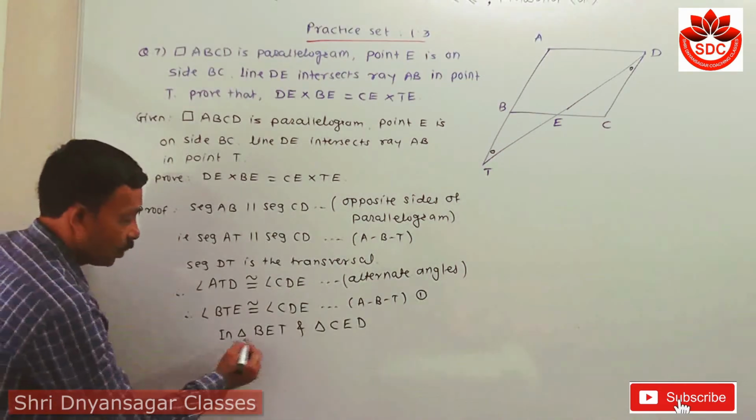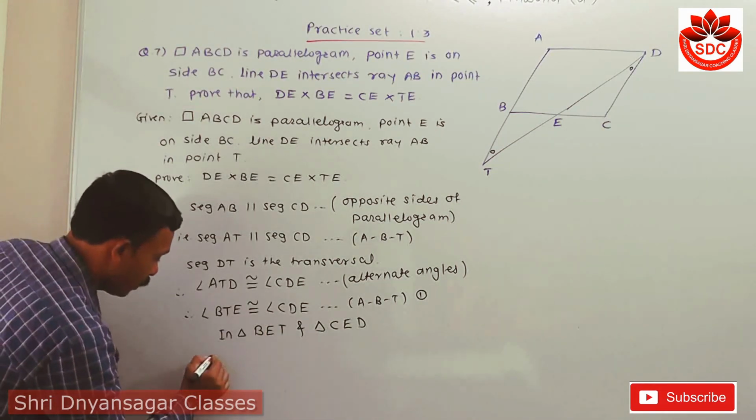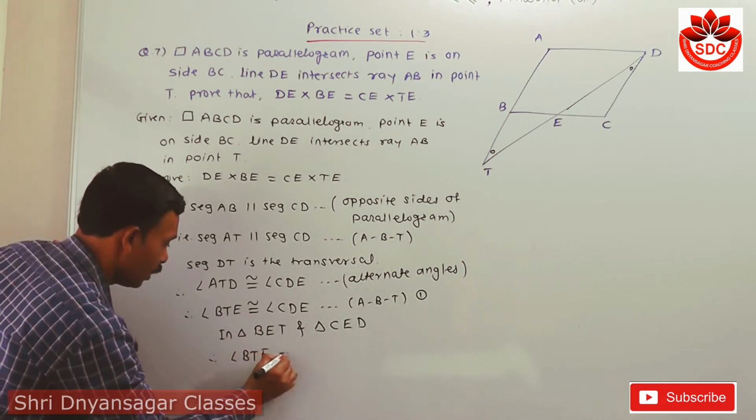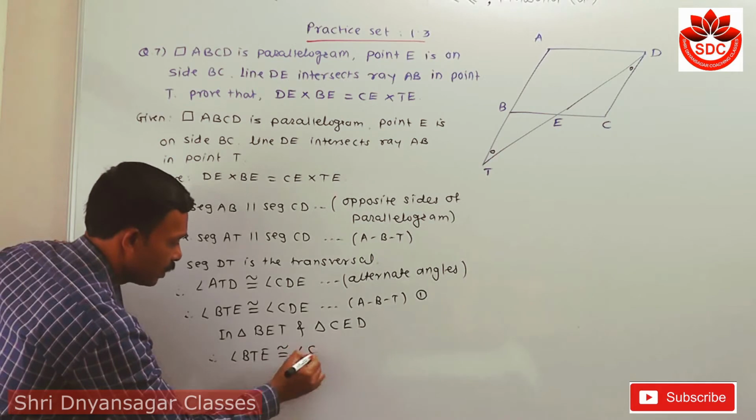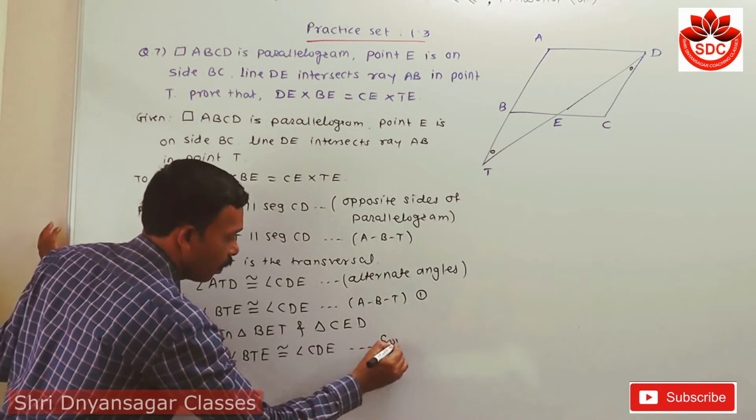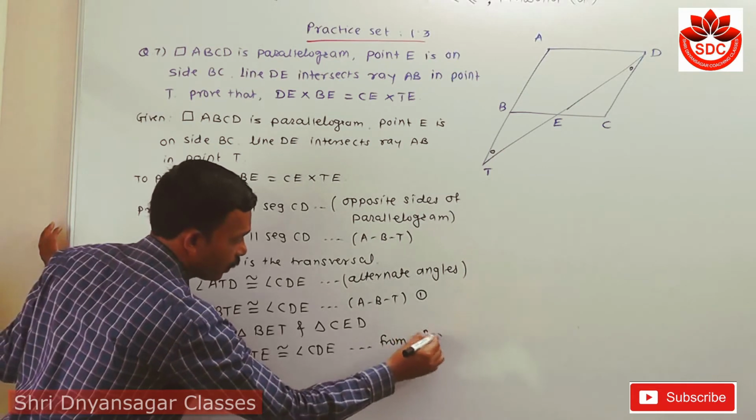Now student, to show this, first I will take this first equation: angle BTE is congruent with angle CDE. The reason is from equation first.